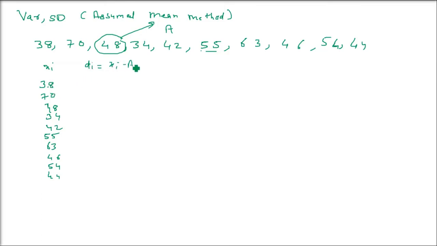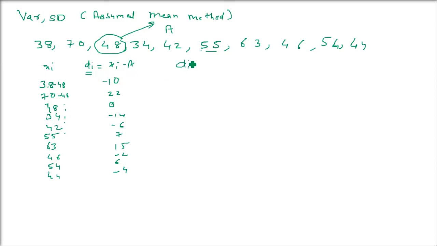Now here our computation starts. di is xi minus a. That is, you have assumed 48 as the assumed mean. Now subtract 48 from each value. So 38 minus 48 is minus 10. 70 minus 48 is 22. All these values I am writing: 0, minus 14, minus 6, 7, 15, and minus 2, 6. Again 44 minus 48 is minus 4.